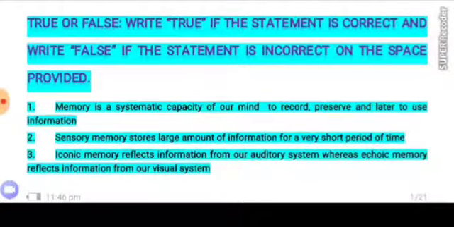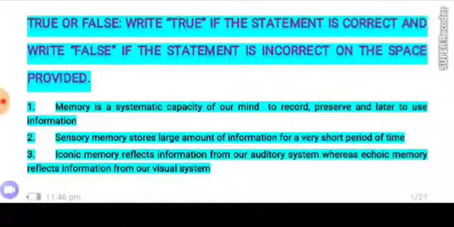Number 2. Sensory memory stores large amount of information for a very short period of time. Is this statement true or false?